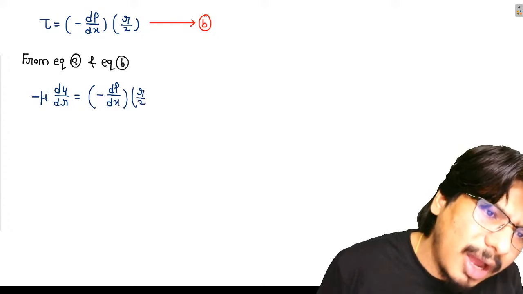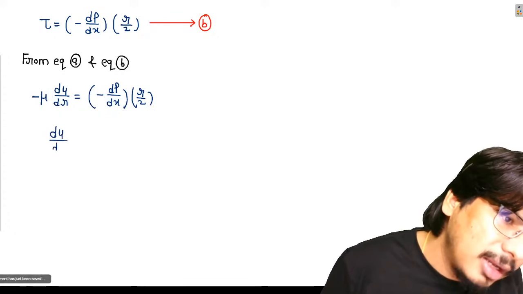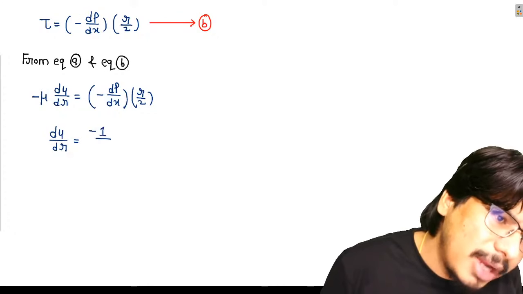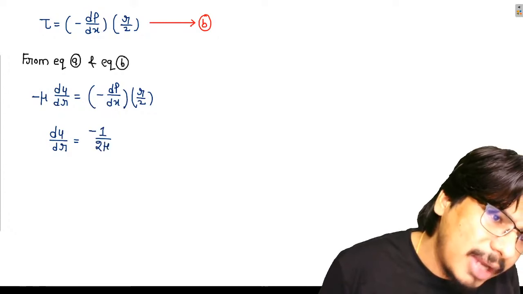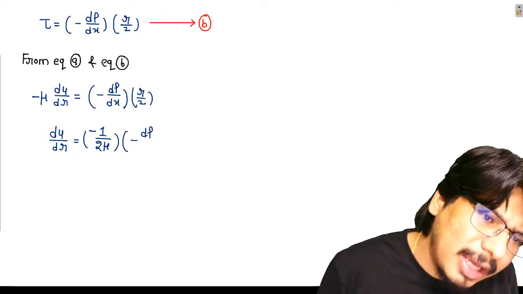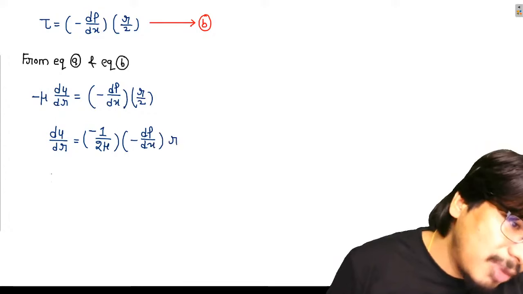So if I want, I can write in this format also, beta: du by dr is equal to minus 1 upon 2 mu minus dp by dx r.